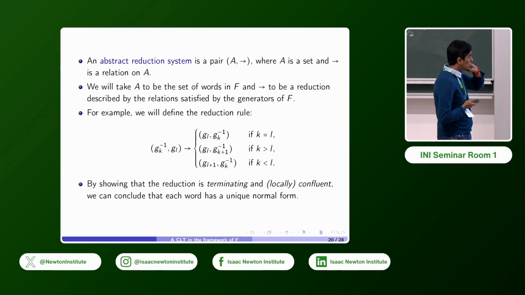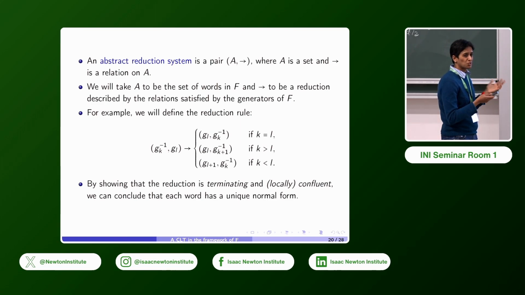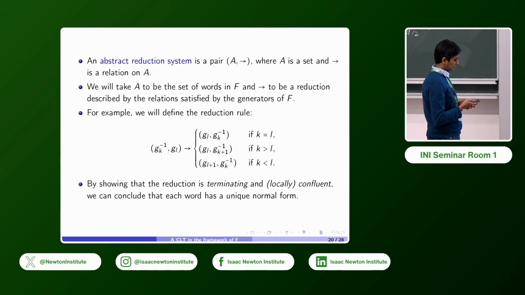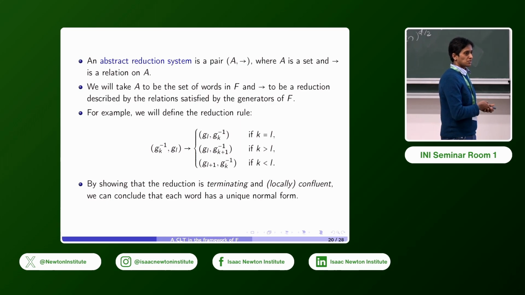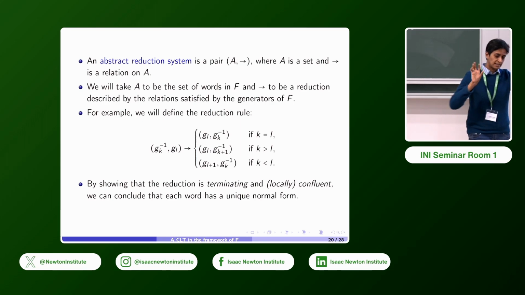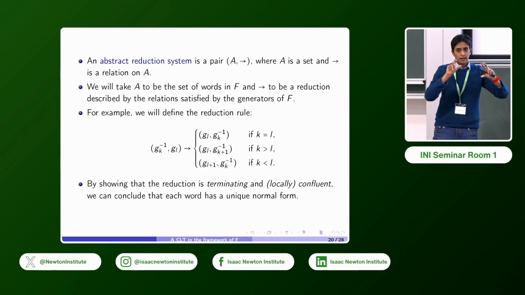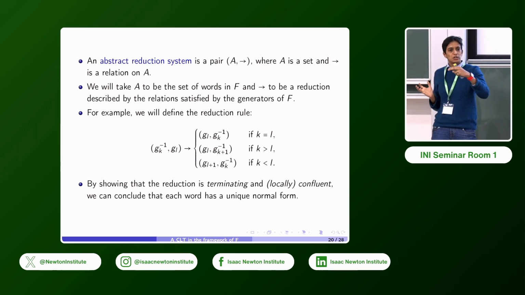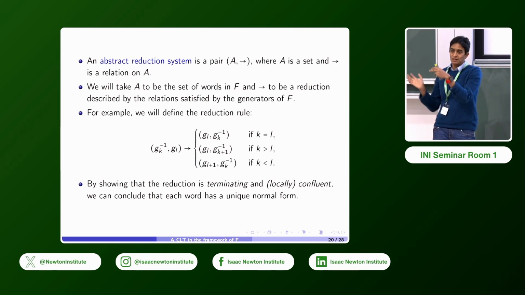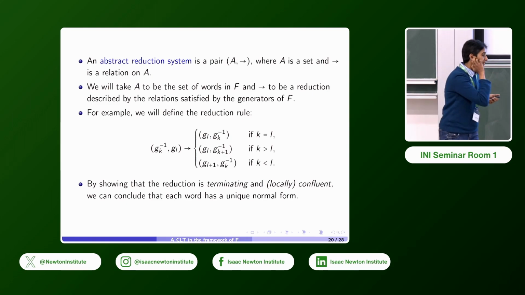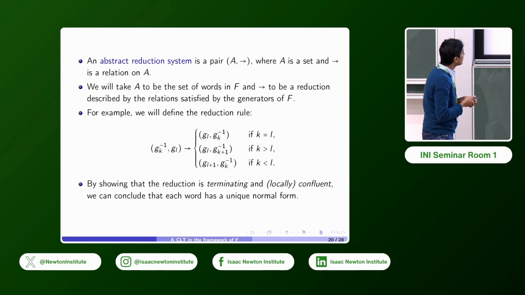And then you have to show 2 things. One is that this reduction is terminating, so it's going to end at some point. You won't have to keep doing it forever. And also that it satisfies something known as local confluence or just confluence, which roughly means that if you can do two rewritings in different parts of the word, it doesn't matter what order you do them in because you can still converge back to a common point. So that's confluence or local confluence.